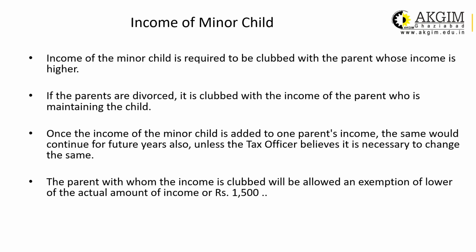If in the first year the income is added to the father's income, and in the next year the income of the minor child is added to the mother's income, it is not so. Once it is added to either parent, it will continue for many future years, unless there is a reason to believe that it should be changed, and it will be changed by the income tax officer only. The parent with whom the income is clubbed will be allowed an exemption of the lower of actual income or rupees 1500 under section 10.